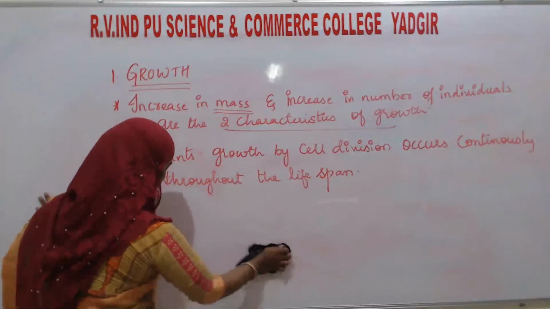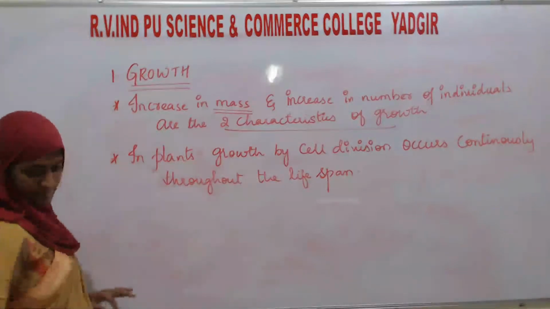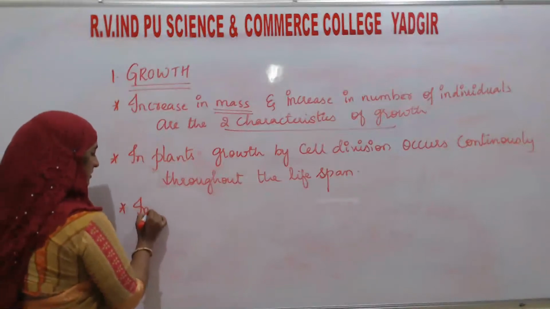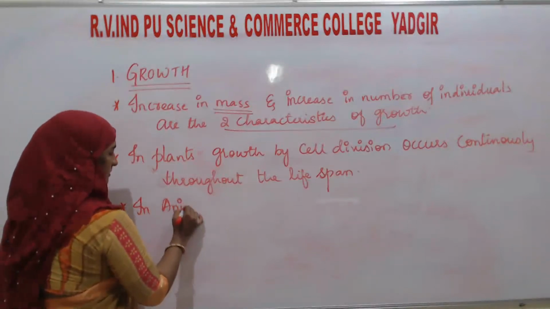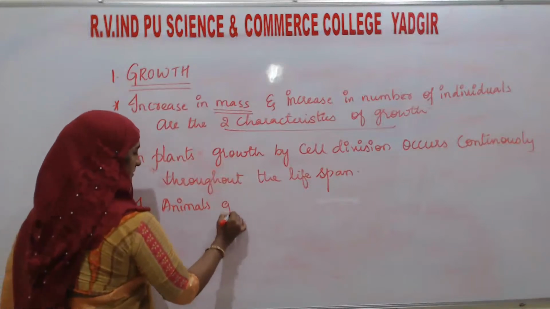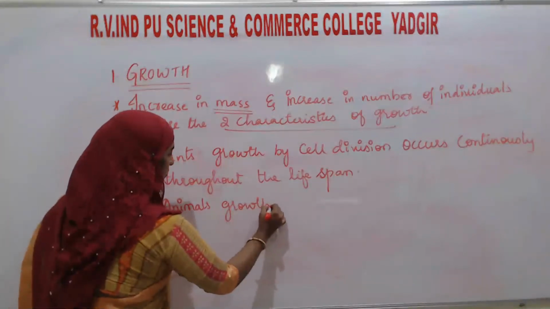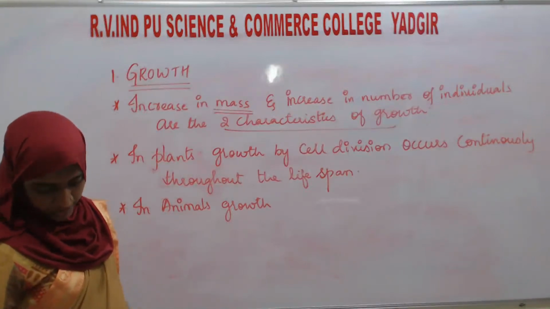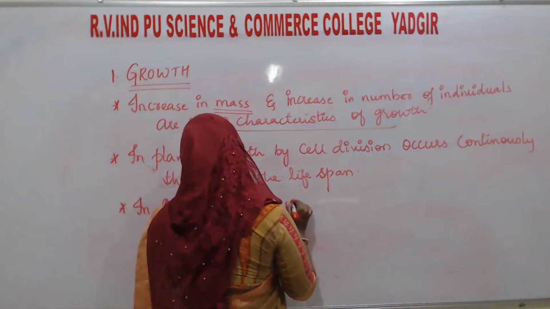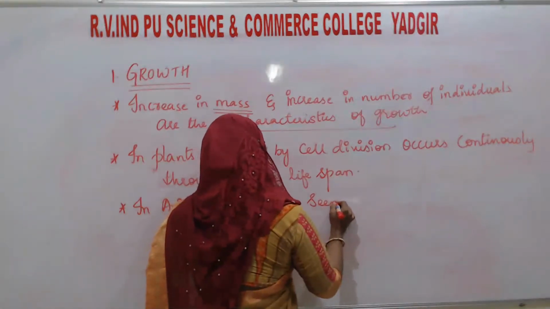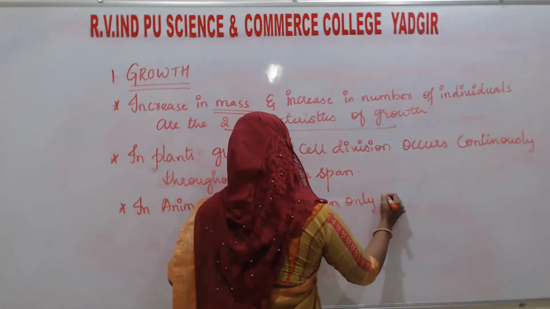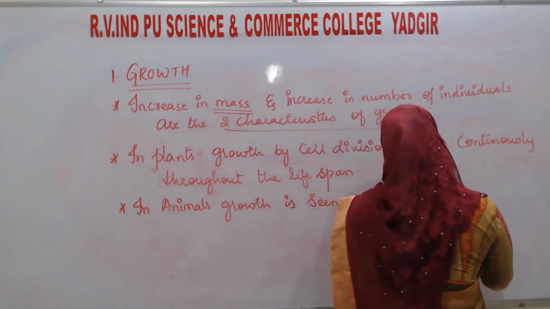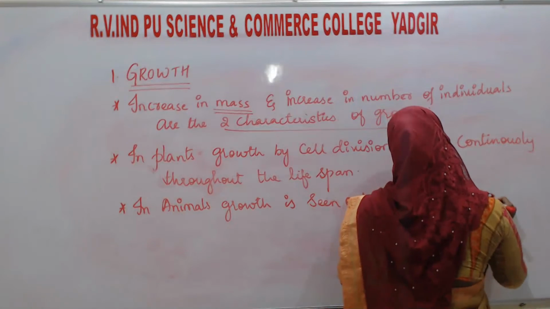In animals, growth is seen only up to a certain age.